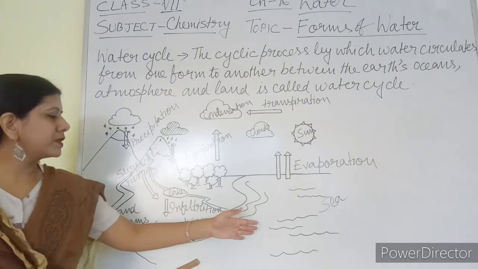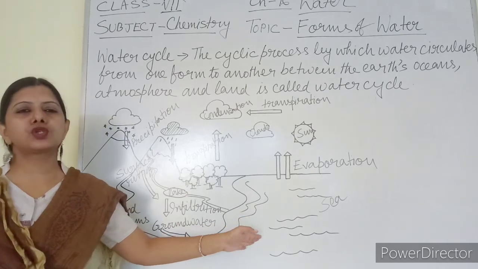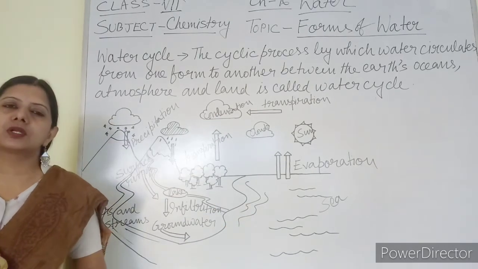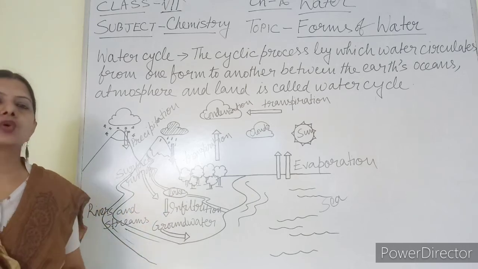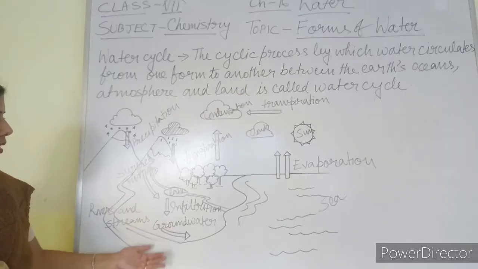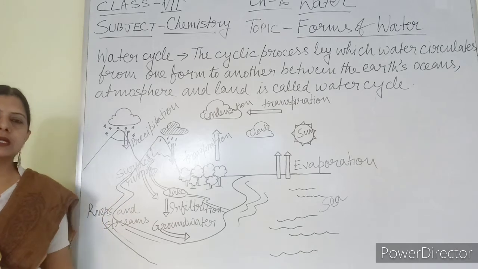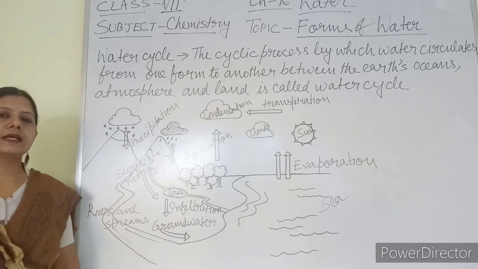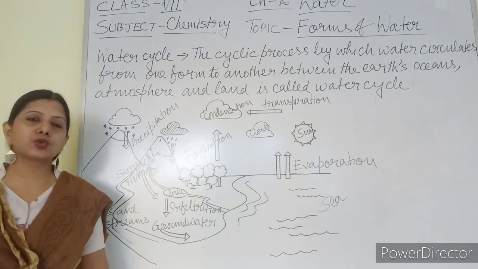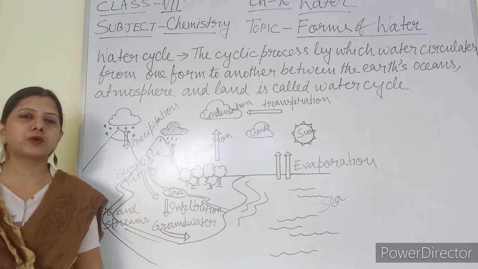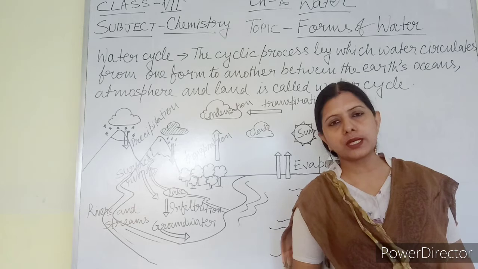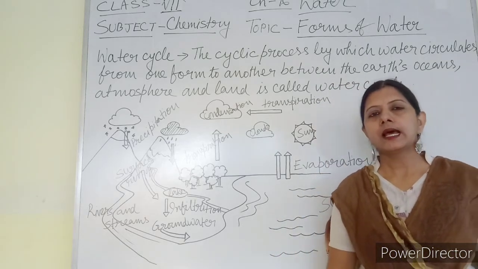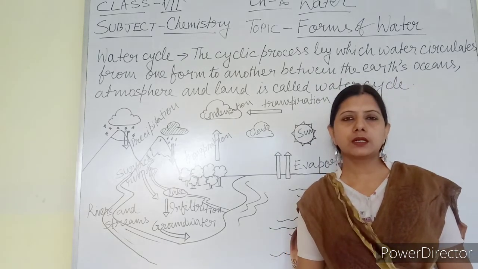Again all runoff is going to mix with the sea or ocean, and from there evaporation occurs again. So this is a continuous cycle. You have learned this from very junior classes. Again I have explained it in a proper way so that you can recall it properly, it should fit inside your mind, you will never make mistakes and it will be easier for you to understand.